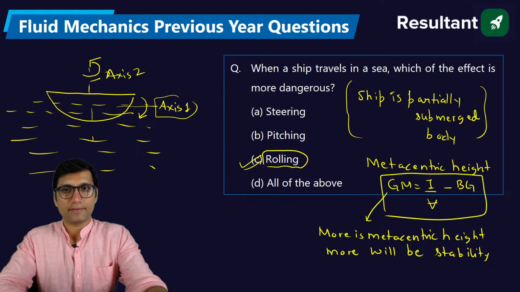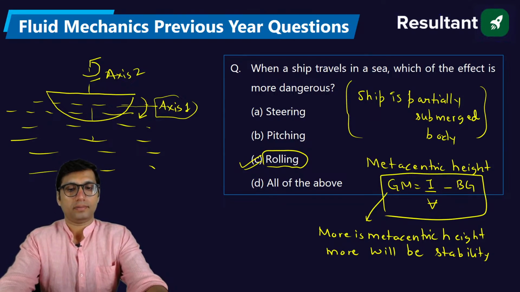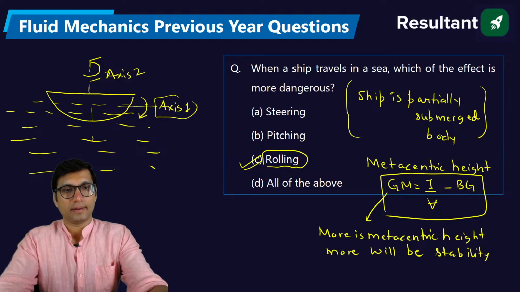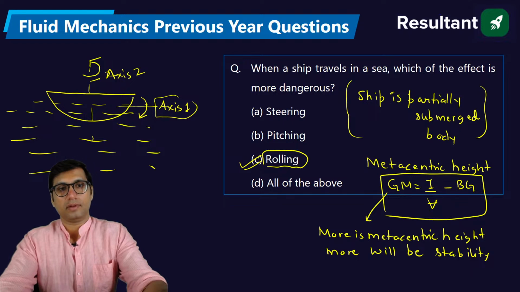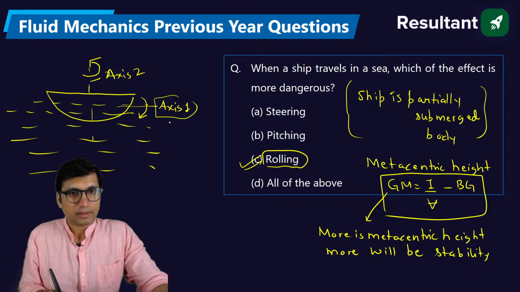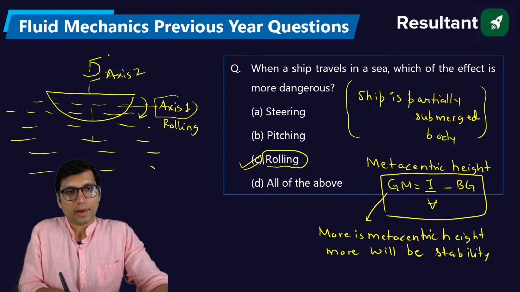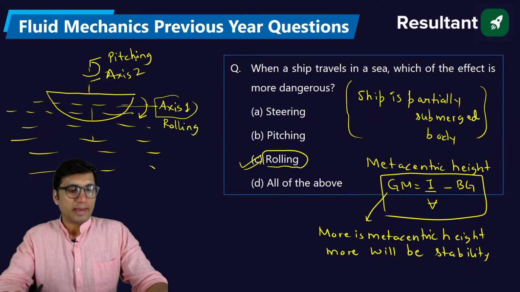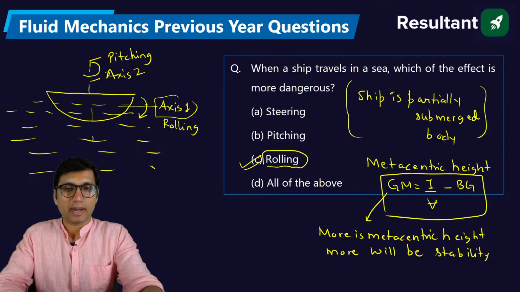See, you guys don't have to just answer my question ABCD. You need to also understand this concept. What is the meaning of rolling and pitching? So if the ship is moving about axis number 1, it is called rolling, and if it is having motion about this axis, the yaw axis, this is called pitching. As you know, stability of a floating body depends on metacentric height. More is the metacentric height, more will be the stability.